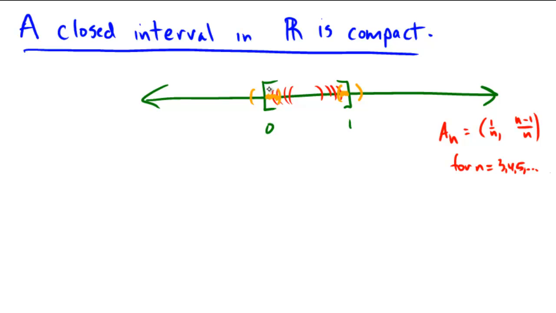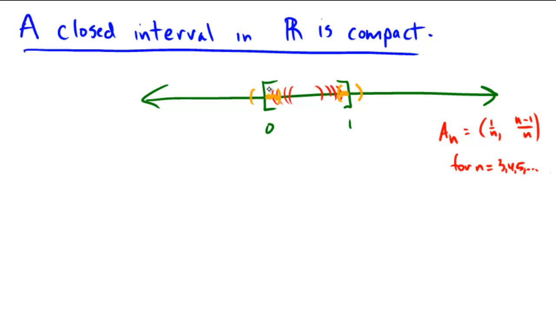So those little overlaps mean that we could find a finite subcover by simply taking the two orange sets that I included to get the endpoints 0 and 1, and then only taking finitely many of those red intervals until such a time that they extended past the orange on both edges. So there'd only be finitely many of those plus the two on the edges, and that would show that we could cover this whole interval with finitely many open sets.